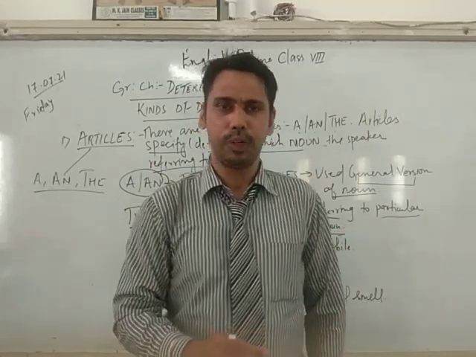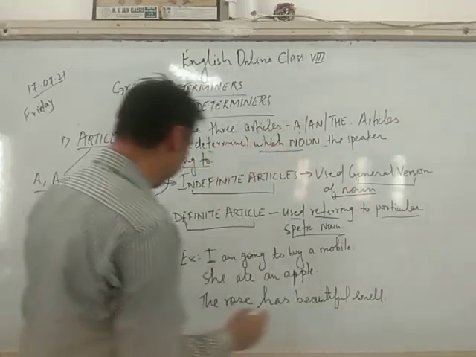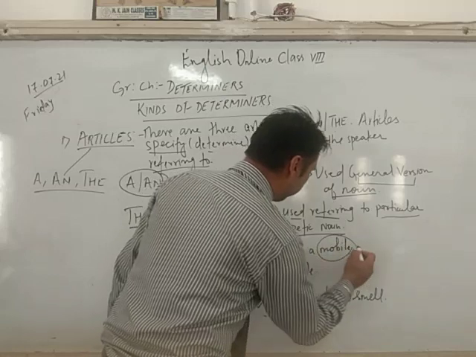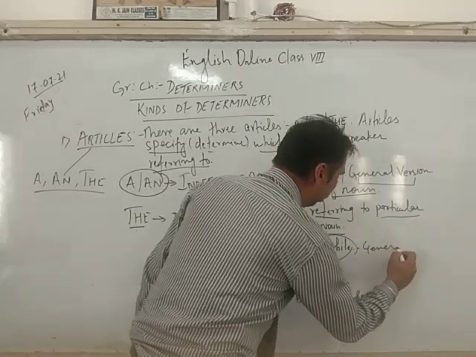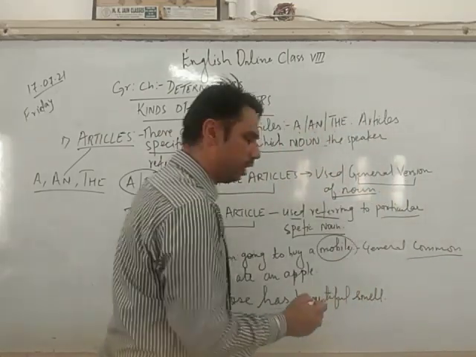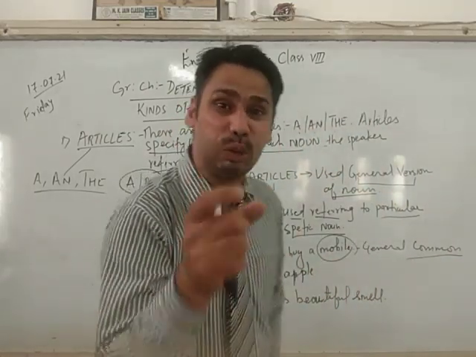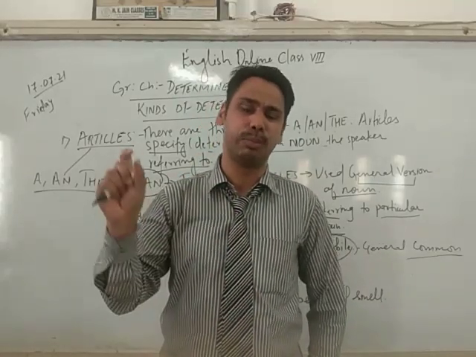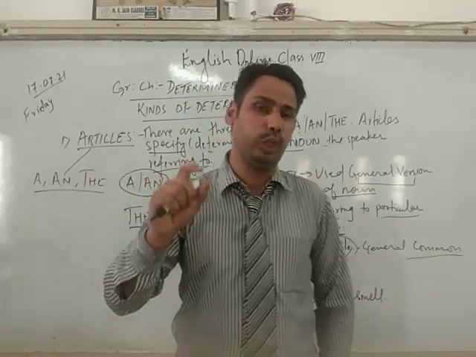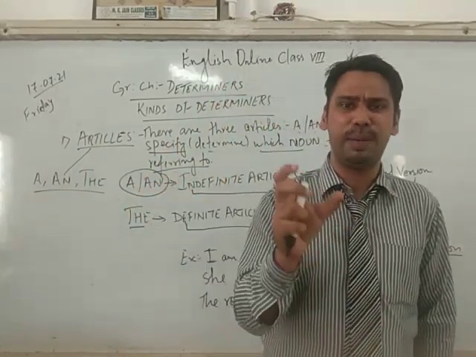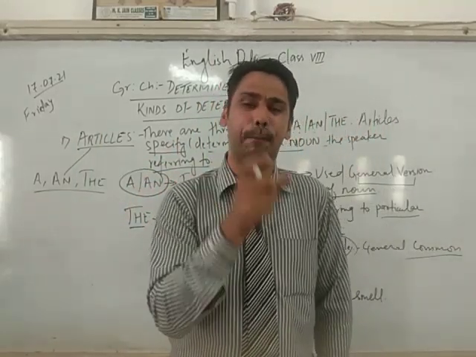Right? Okay. So here we have an example: I am going to buy a mobile. Mobile is general, common, right? So I used a. If I specify the particular company, then I use the. I'm going to buy the Samsung mobile. I am going to buy the Vivo mobile. Then I will be using the. But here I have not specified any company or any name.